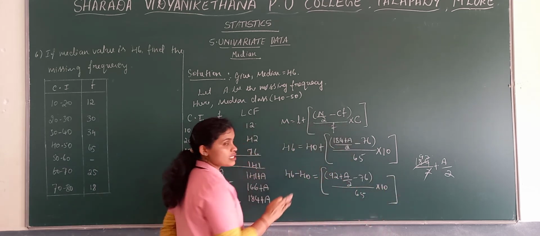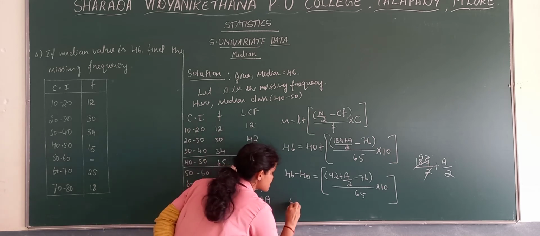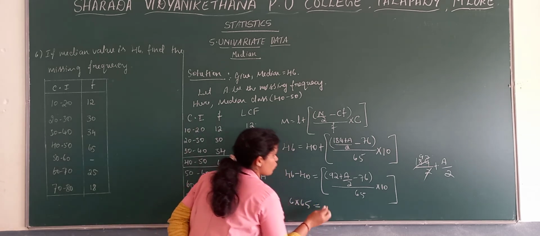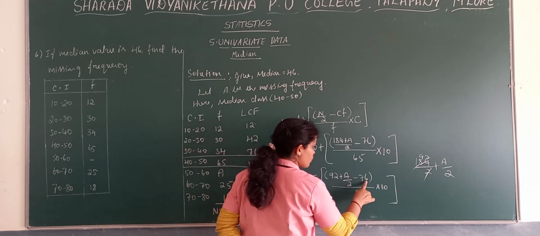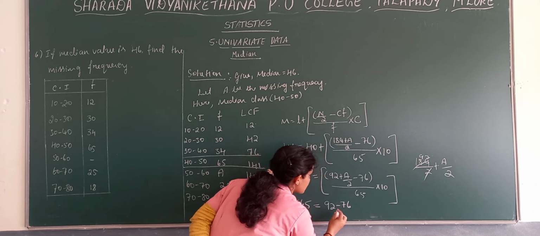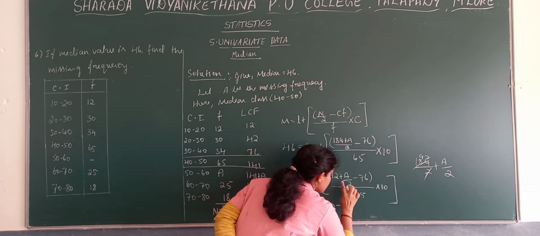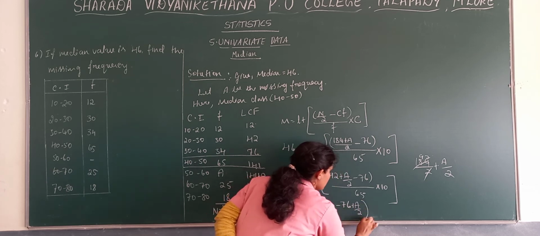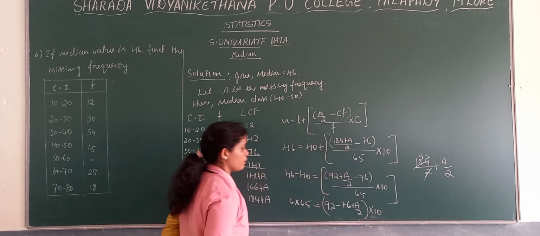Then next, here 46 minus 40 we get 6 into 65 is equal to, now 92 minus 76, write this plus a by 2 as it is, into 10.